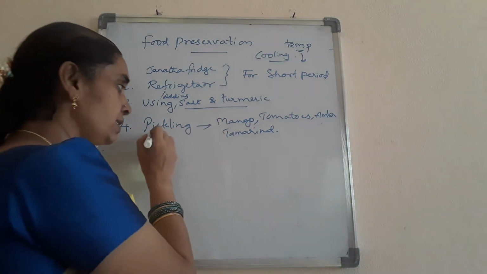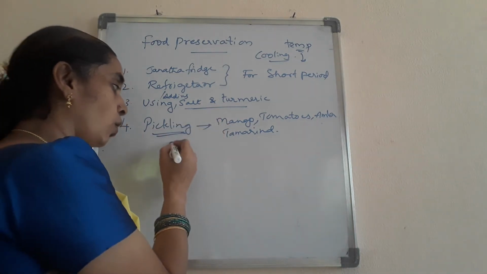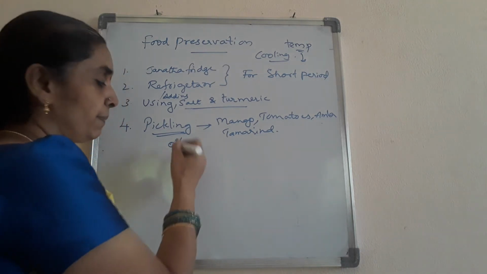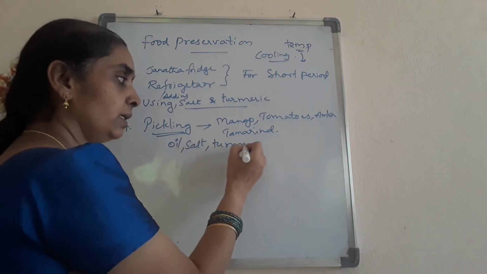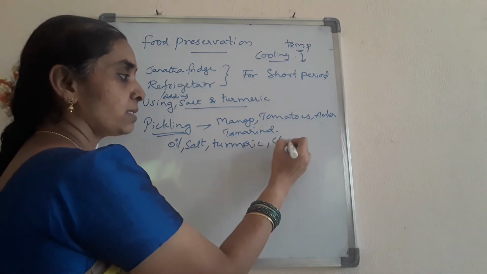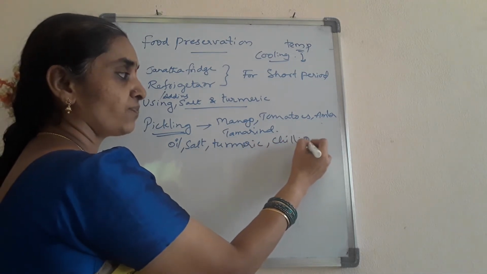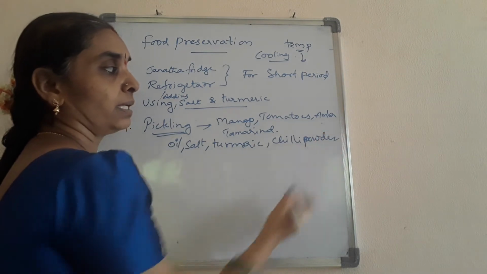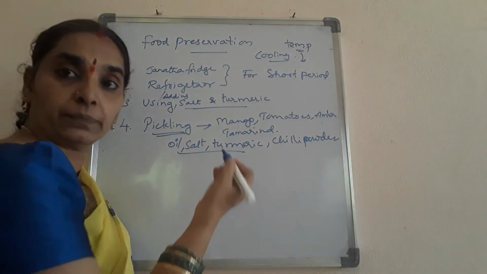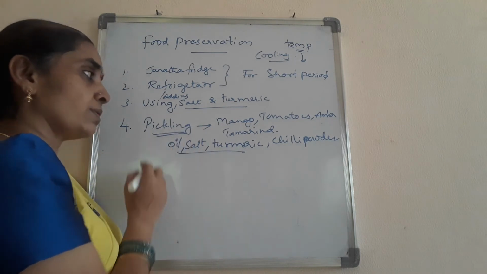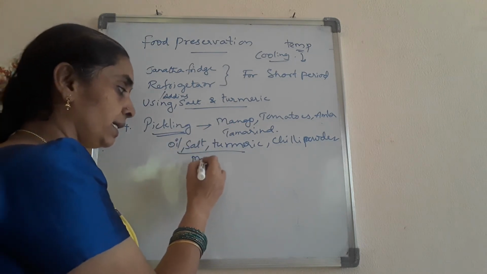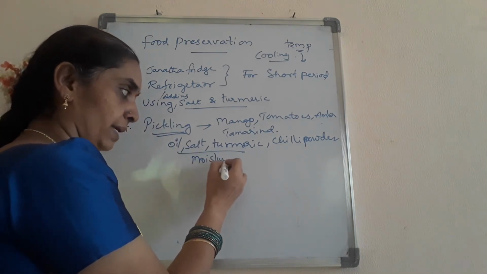In this pickling technique you use oil. Oil is also one of the preservatives. Salt, turmeric, and chili powder are the main ingredients that we use for preparing pickles, which makes them last for a longer period. Here also the drying process is used, where the moisture content is removed.